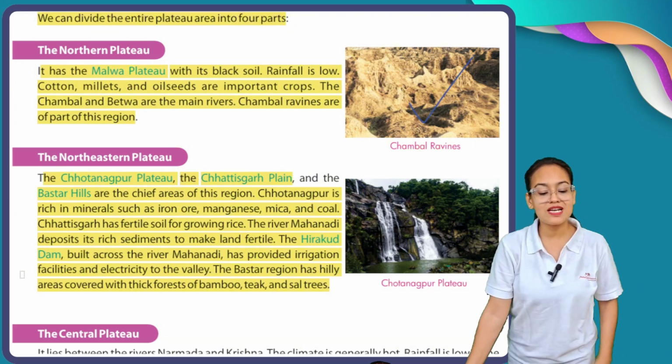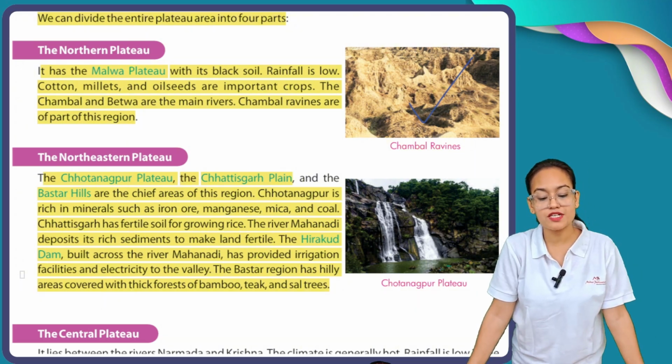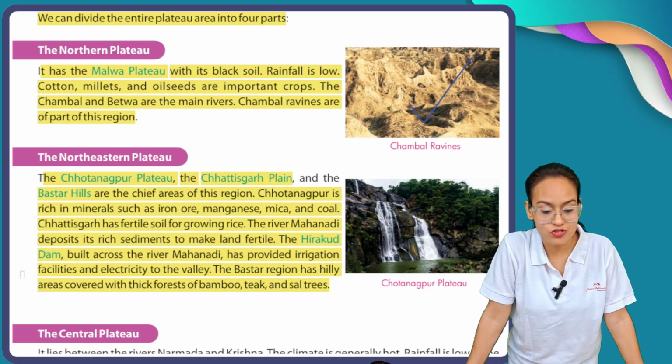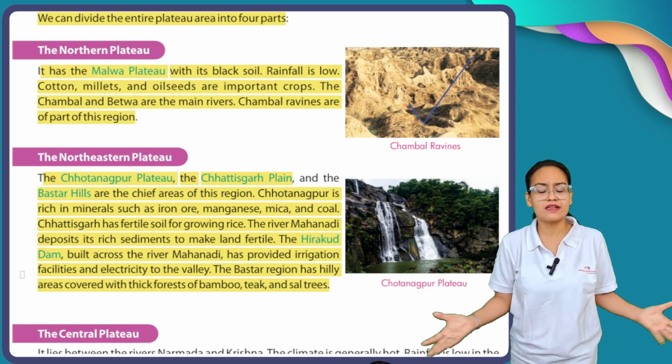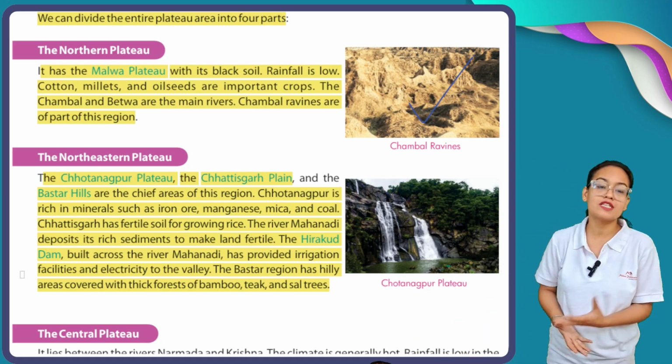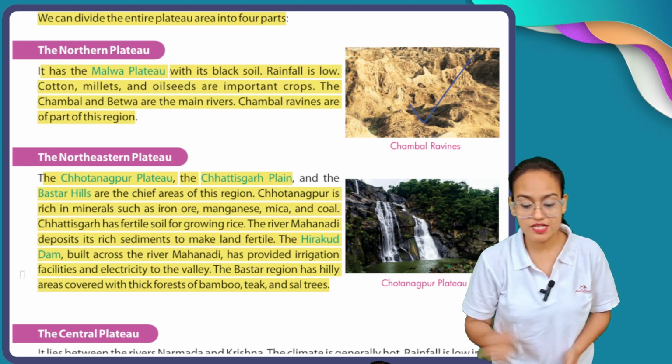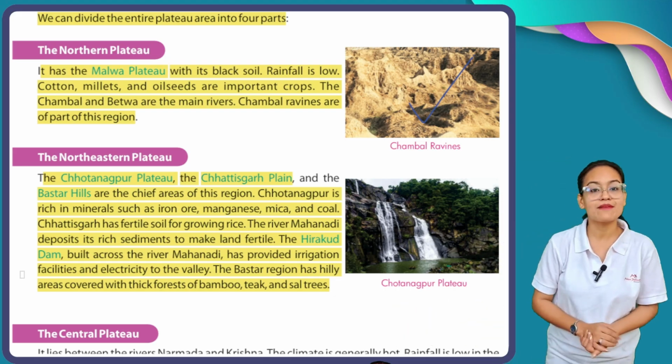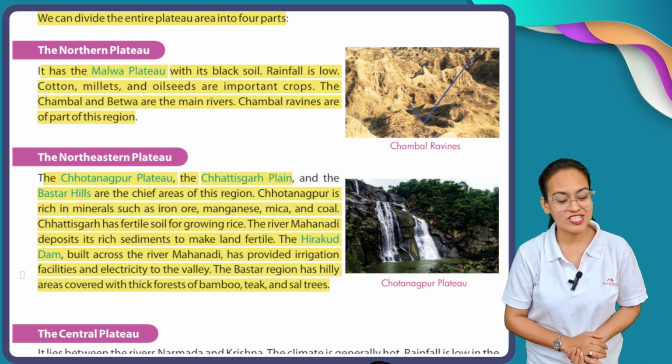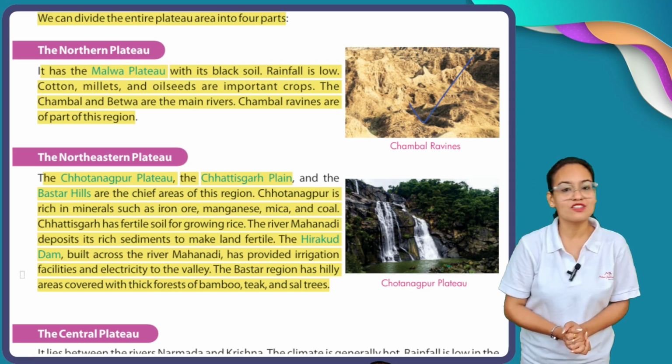The Bastar region has hilly areas covered with thick forests of bamboo, teak, and sal trees. The Bastar Hills are famous for their wildlife and forest products like bamboo, teak, and sal trees. So this is all about our northeastern plateau.